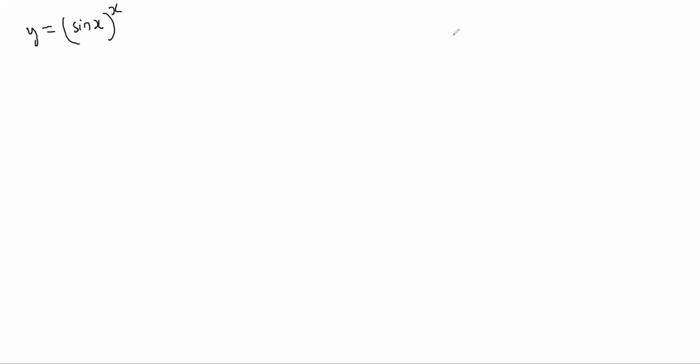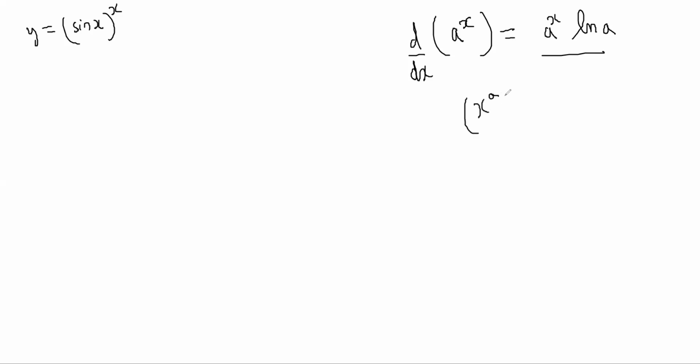Now, do you know what is the differentiation of a power x? The formula is a to the power x log of a, ln a, right? And do you know how to differentiate x power a? Here a is a constant.